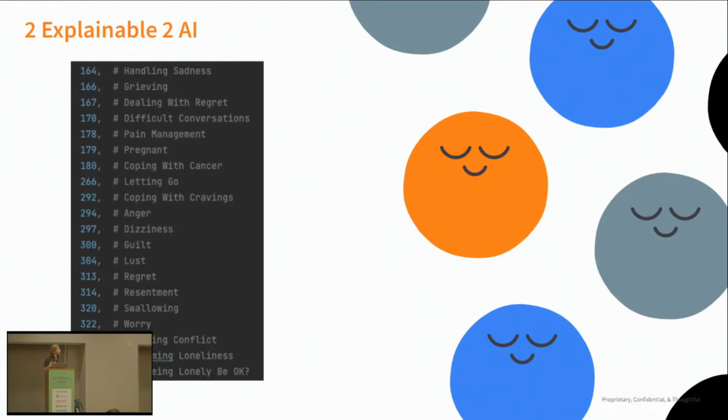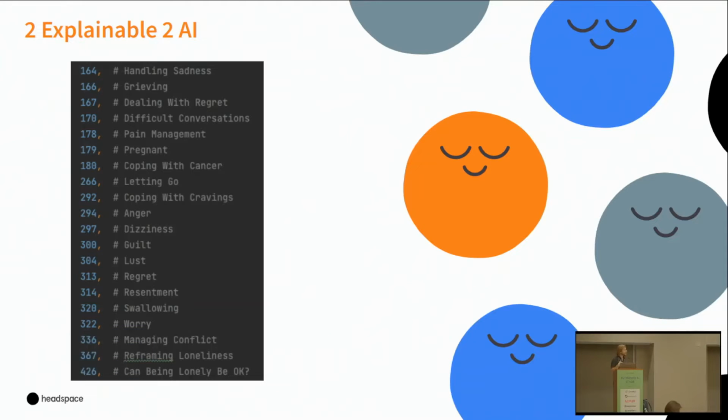Okay, this is the second thing I wanted to talk about, in terms of explainable AI and serving personalization at Headspace. This is not an abstract subject. Look at those content names if you can read them at this distance. This content is super intense, right? It is meant for very specific, very sensitive need states. This is content aimed at specific people, our members, who are in a very real spot in whatever journey they're on in terms of mental health.